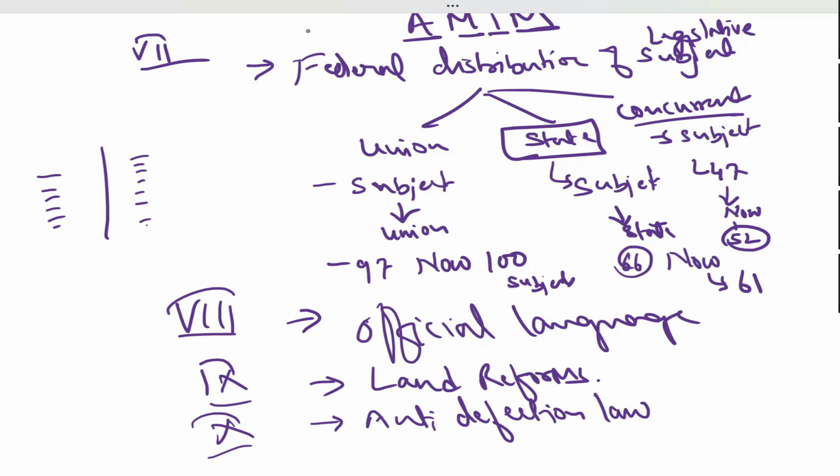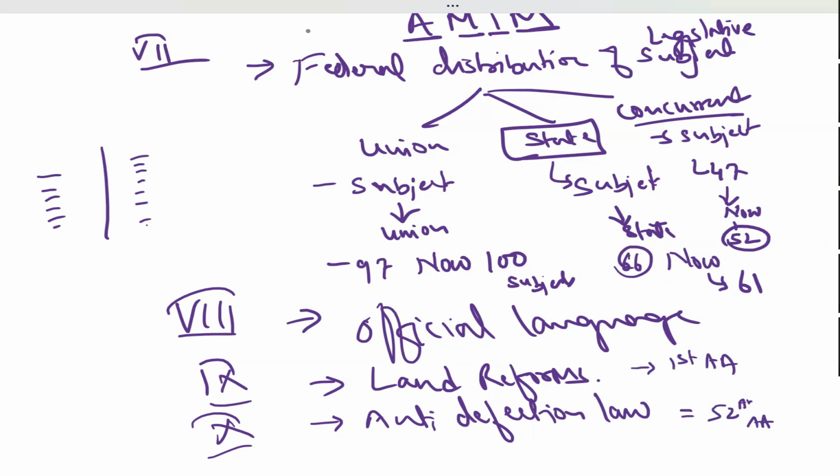They tried to bring it in 1973, but they failed. But later on, in 1985, it was brought by the 52nd Amendment Act. Getting it?